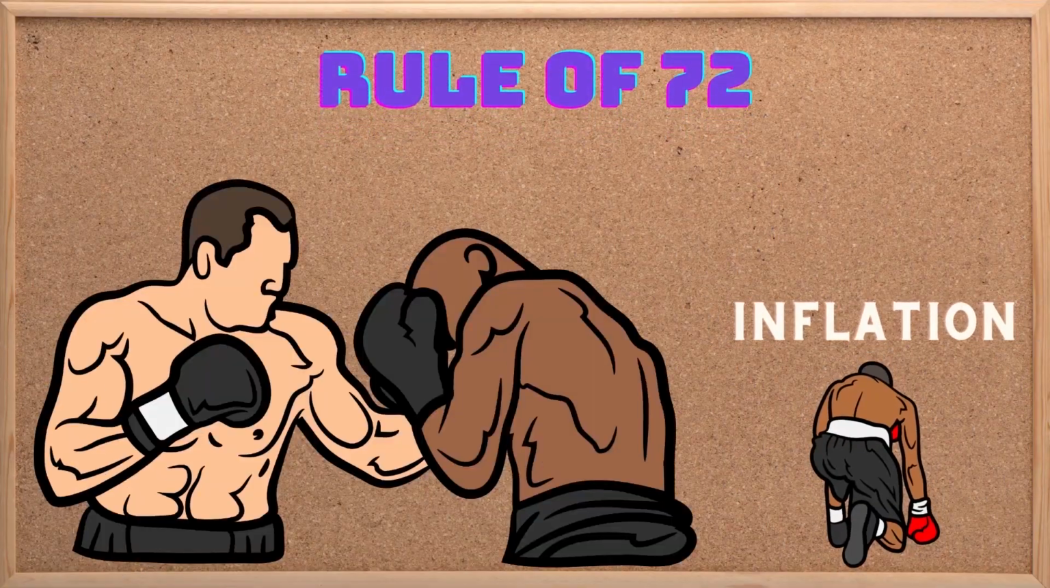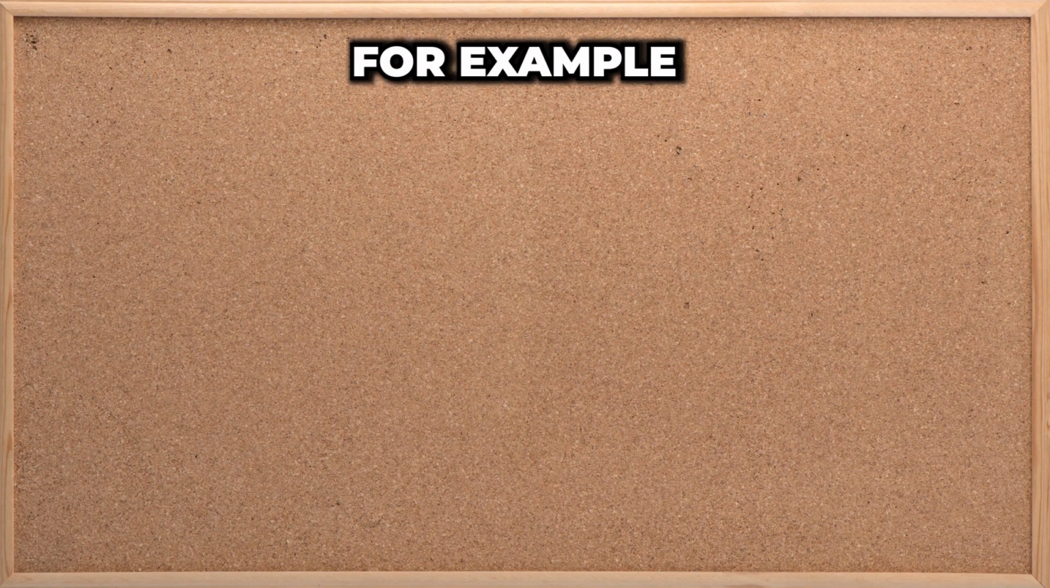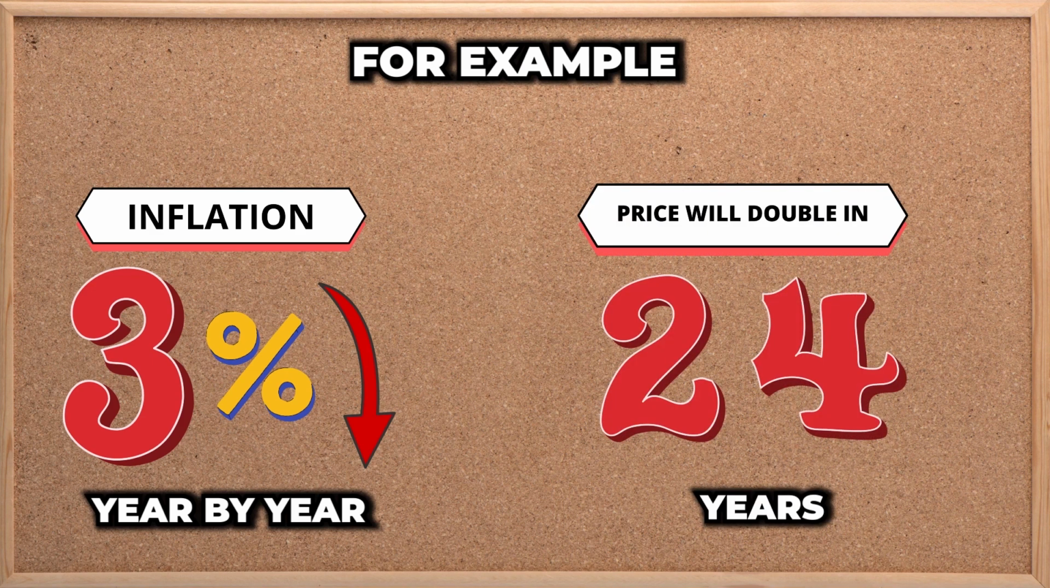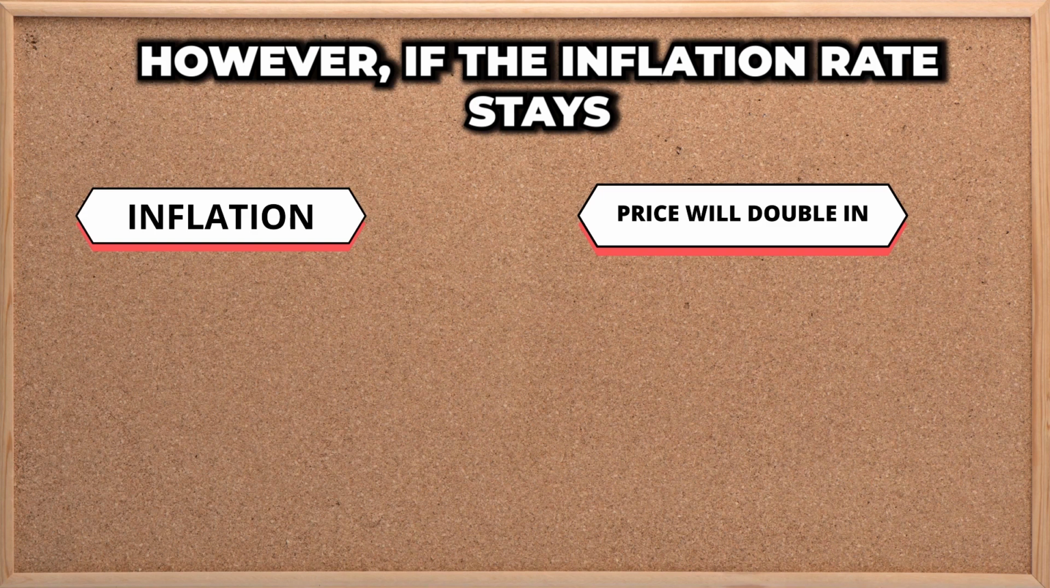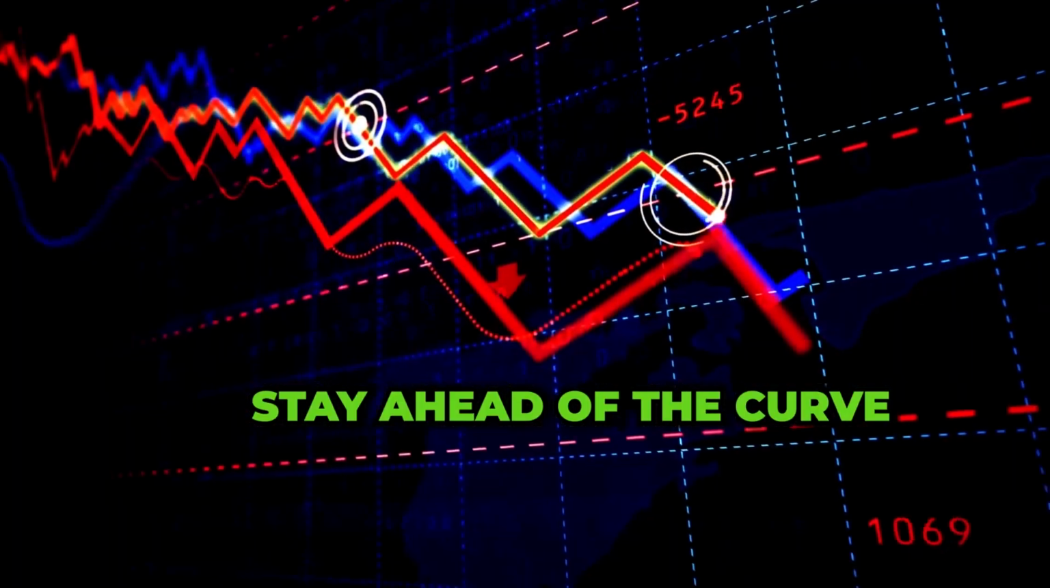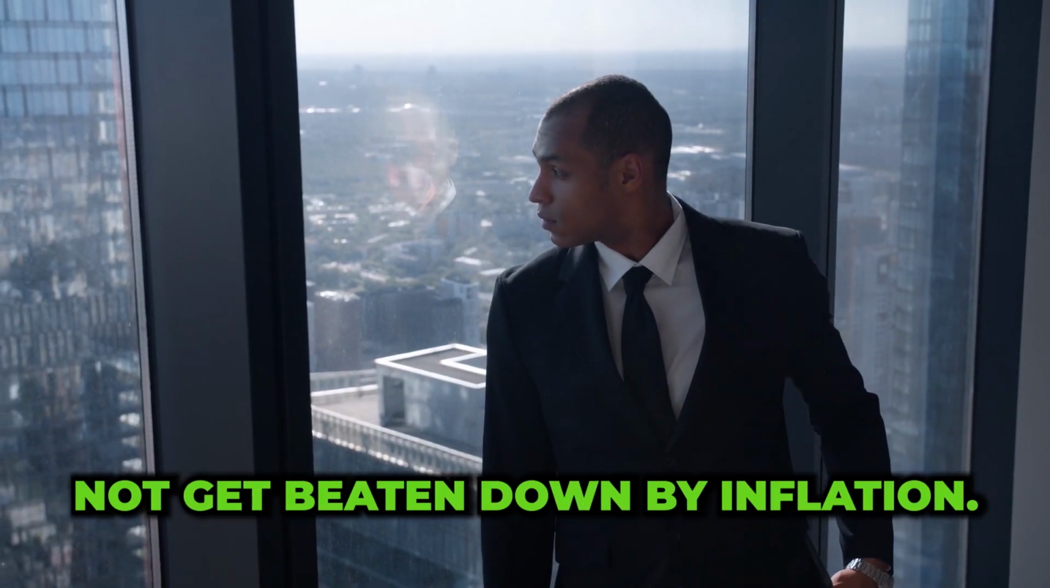The rule of 72 will help us determine how long it will take to beat inflation. For example, inflation has an average of 3% year by year. When doing the math, we realize that the price will double in 24 years. However, if the inflation rate stays at the current 6.8%, then in 10 years, prices will double. Using this rule, we can financially plan to stay ahead of the curve and not get beaten down by inflation.